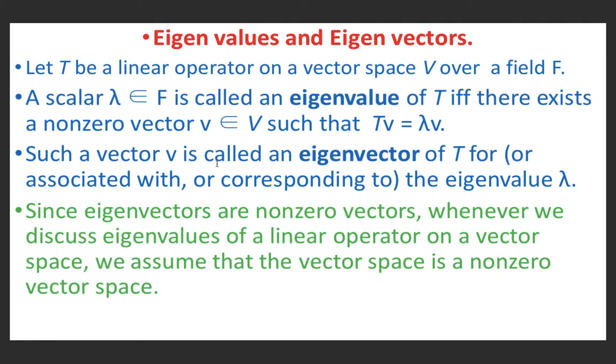Such a vector v is called an eigenvector of T associated with the eigenvalue lambda, or we may also call it an eigenvector of T corresponding to eigenvalue lambda. Since eigenvectors are non-zero vectors, whenever we discuss eigenvalues of a linear operator on a vector space, we assume that the vector space is a non-zero vector space.